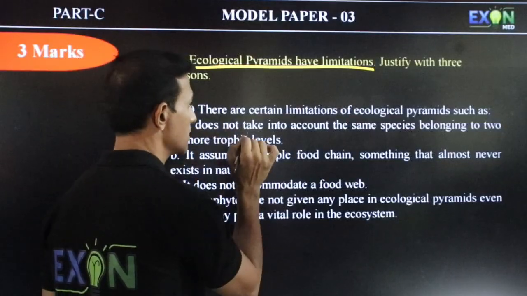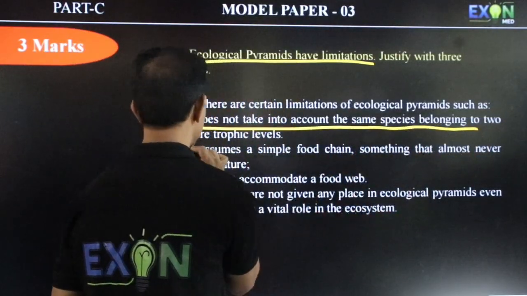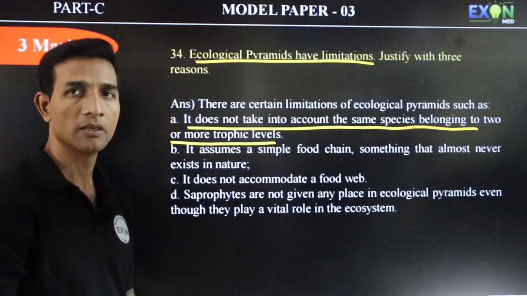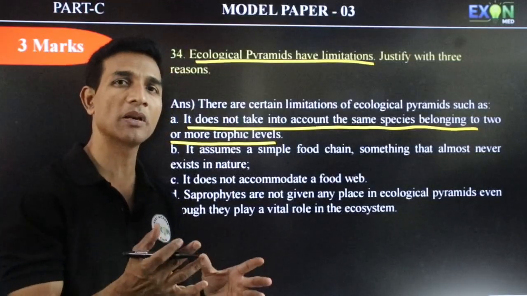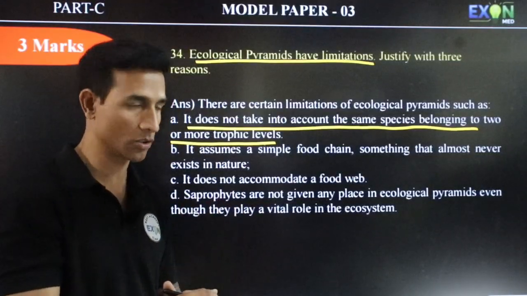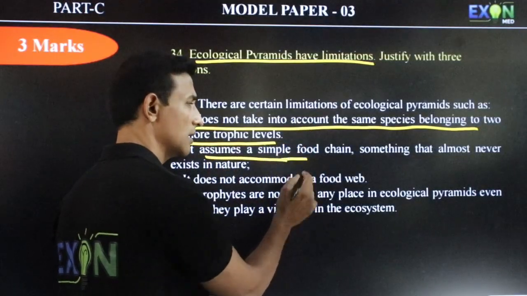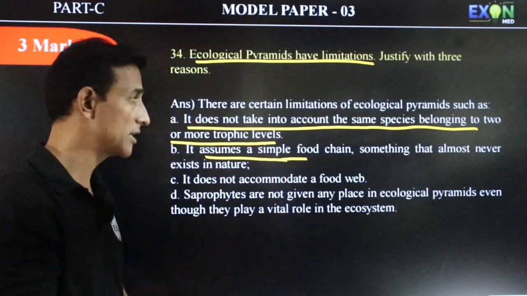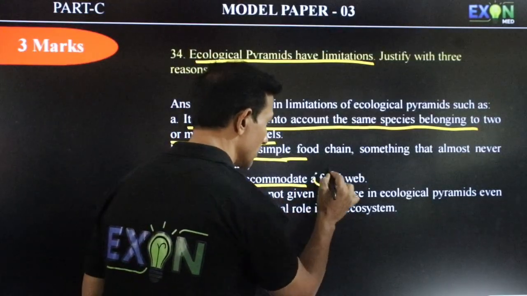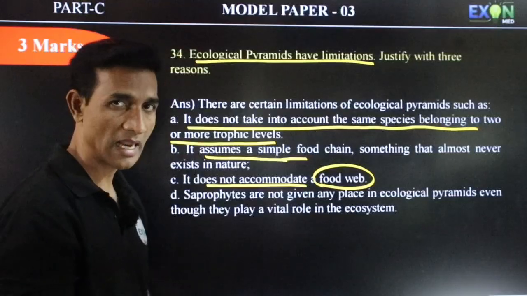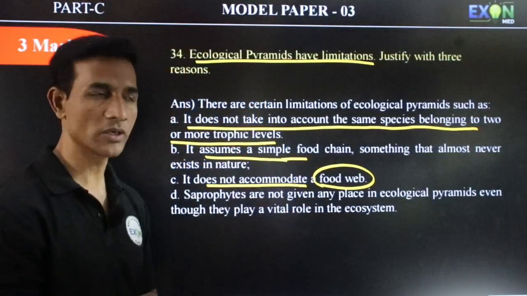So here, the limitations of ecological pyramids. First, it does not take into account the same species belonging to two or more trophic levels. Imagine a man belonging to more than one trophic level; such cases are not taken into account in a particular trophic level. Also, the ecological pyramid assumes a simple food chain, which never exists in nature, and it does not accommodate a food web, like the cockroach, which is an omnivore. Such types of animals are not found here.